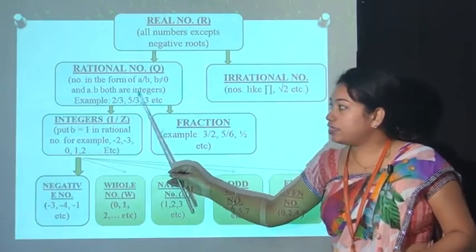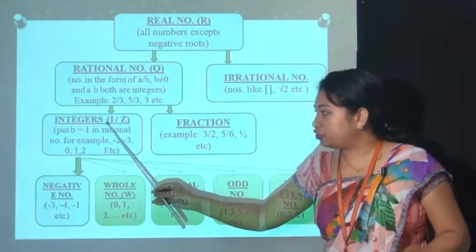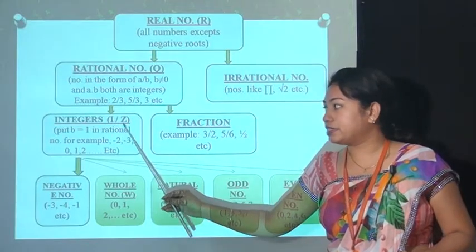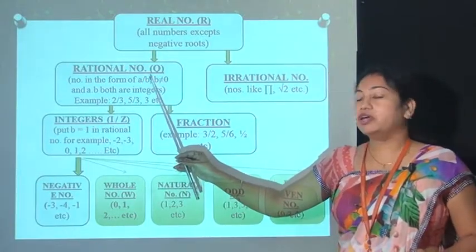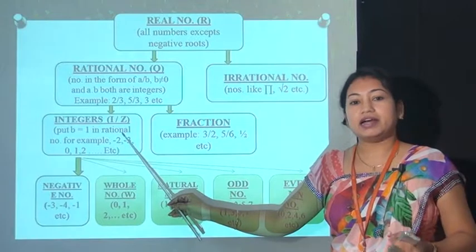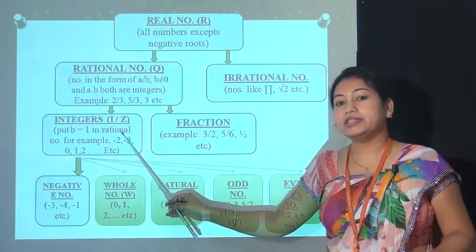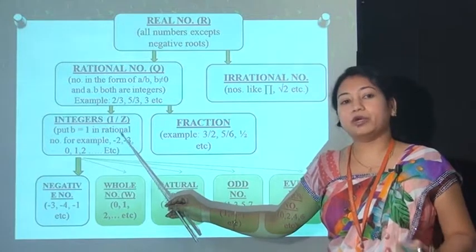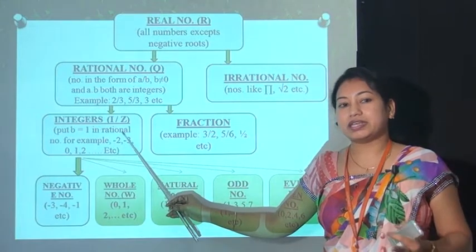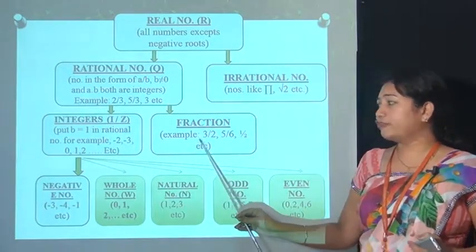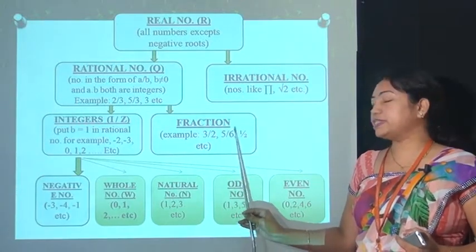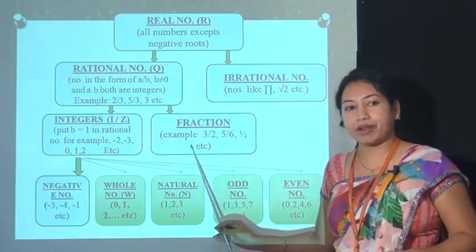Okay, now rational numbers are further divided into two types, integers and fractions. Integers are normally denoted by capital I or capital Z. In rational numbers, if we put denominator, that means b is equal to 1, it becomes an integer. Integers are either positives, negatives, or 0. You can say that it is a pure number. That means 1.2, 2.3 are not integers because they are fractions. Fractions are in the form of p by q. For example, 3/2, 5/6, 1/2, etc. are examples of fractions.